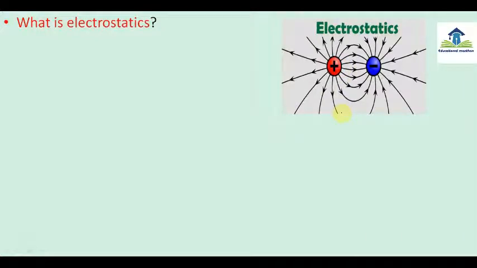So let's see it. Electrostatic means charges are at rest. You can see the diagram here. One is the positive charge and second is the negative charge. You should also know that negative charge attracts positive charge. Positive and negative charge actually attract each other with a force.